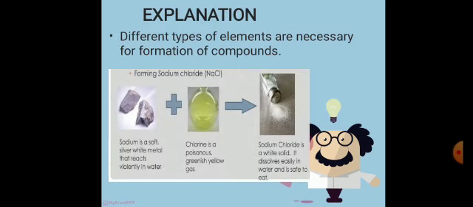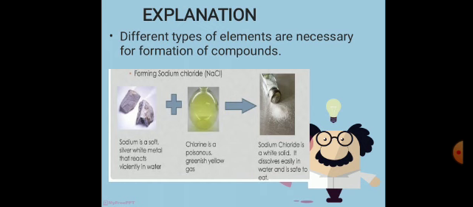So, explanation. Different types of elements are necessary for the formation of compound. For the formation of compound, we need different types of elements because we know about it. What is compound? Compound means the pure substance that consists of two or more different types of elements. So we need two or more different types of elements.